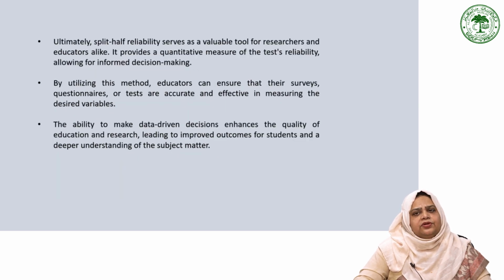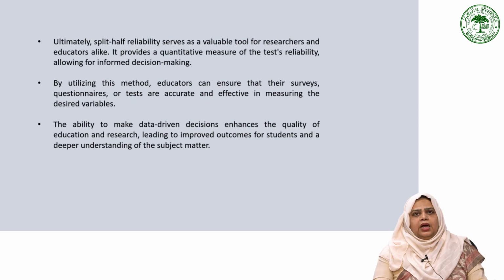A crucial aspect of evaluating the effectiveness of questionnaires or tests is split half reliability. This method allows researchers and educators to determine if their instruments accurately measure what they are intended to measure. By assessing the correlation between the two halves of the test, it becomes evident whether all parts of the test hold equal importance in measuring the desired outcome. A higher correlation signifies greater consistency, indicating that the test is more reliable in its measurements.